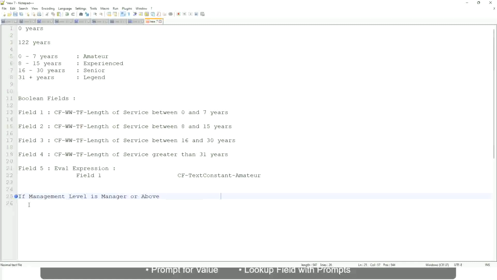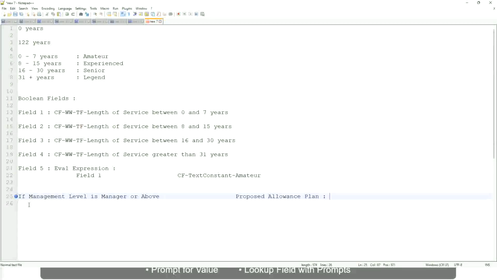If the management level is manager or above, we are going to have a proposed allowance plan, right? We are going to find out what allowance plan we are going to propose for the new managers.